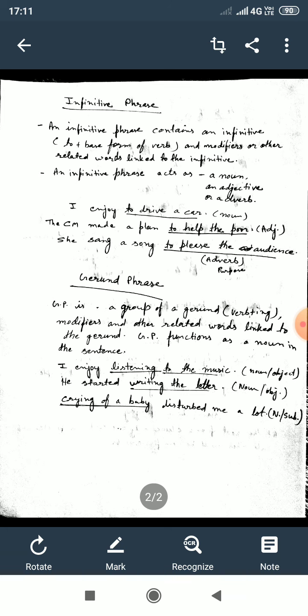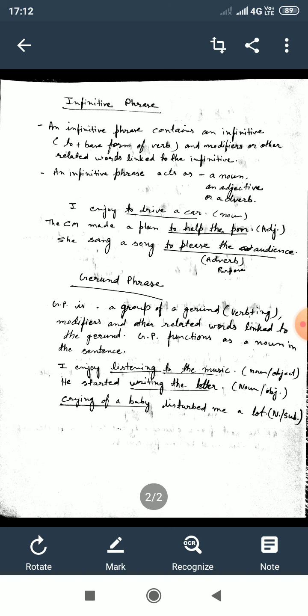Writing the letter is a gerund phrase which contains writing as a gerund verb plus the letter as its object. Coming together, they make a phrase and their function here becomes nominal function and they function as an object of the verb start.